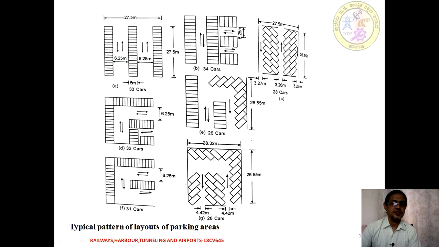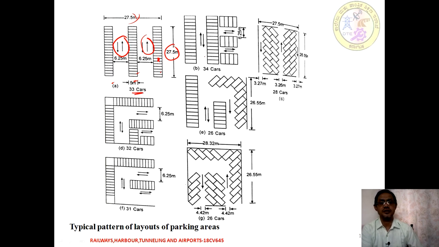These are some more patterns of layout for a parking area. In the first one, we can observe a width and length of 27.5 meters. If we have a minimum aisle for two-way of 6.25 meters and 6.25 meters, providing 5 meters and 5 meters as parking lot, we can accommodate 33 cars.